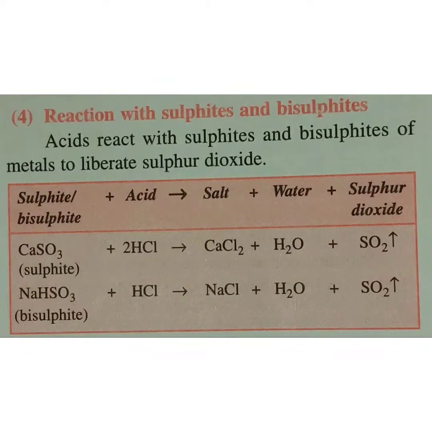The metal sulfite or bisulfite with acid gives us the corresponding salt, water and sulfur dioxide. Only you should know from where that SO2 is coming. In the previous case, from where was that CO2 coming out? The CO2 was coming out from the carbonate. In this, SO2 is coming from the sulfite radical or bisulfite radical.